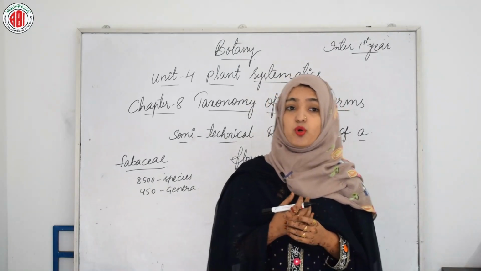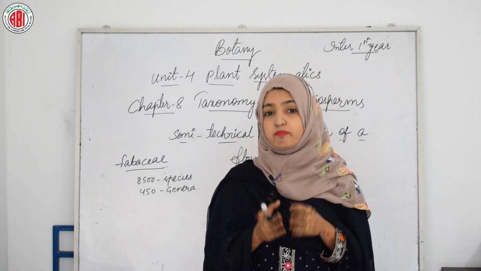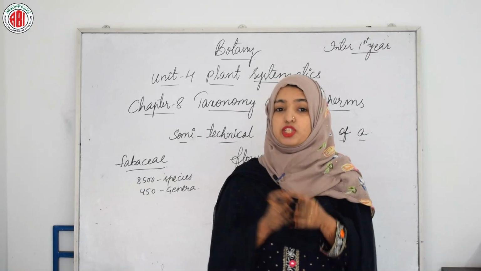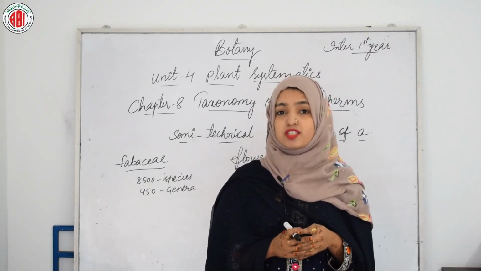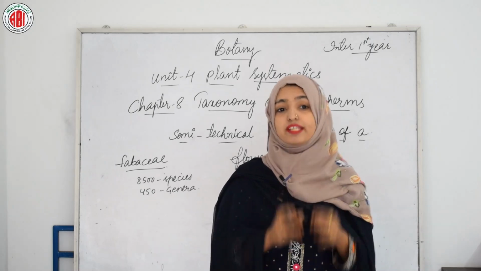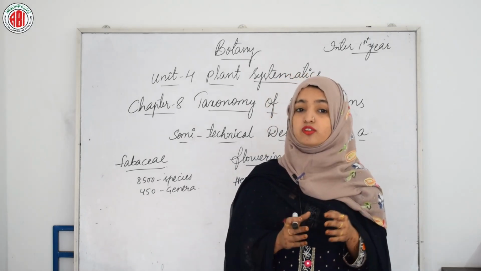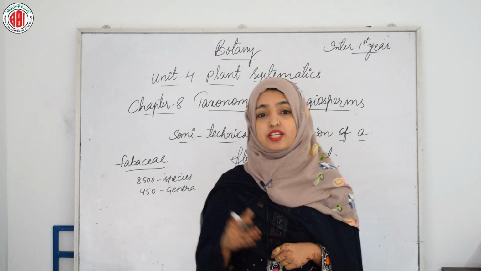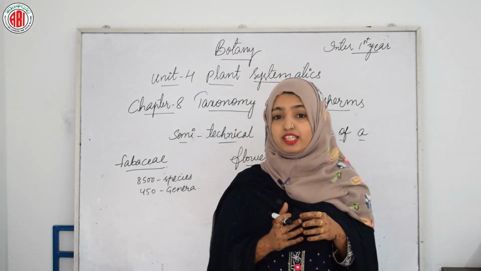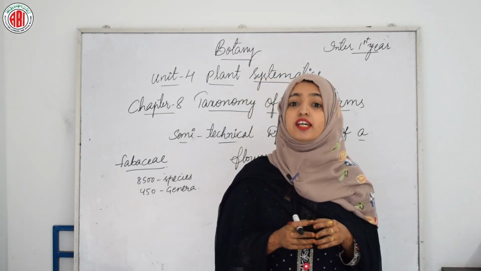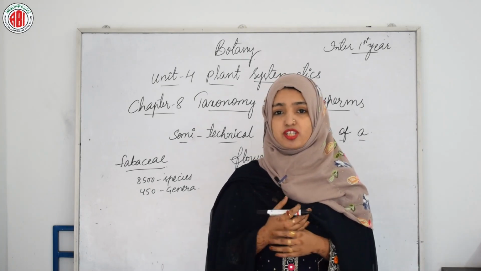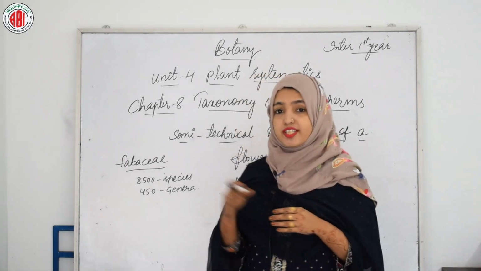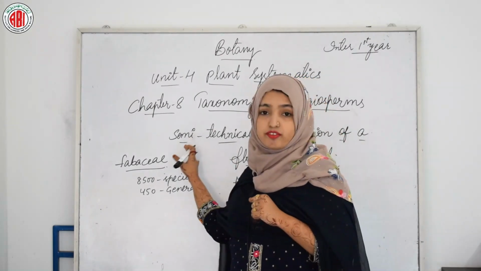And coming to the fruit, mostly legume or pod will be present and it will be geocarpic, indehiscent in Arachis. And the last one is seed, 1 to many will be present, and non-endospermic, here endosperm will be absent. 2 cotyledons, that is dicotyledonous, which store mostly proteins but also oil in Arachis. So that is an exception actually. So that was all about the vegetative and the floral characters of the family Fabaceae.